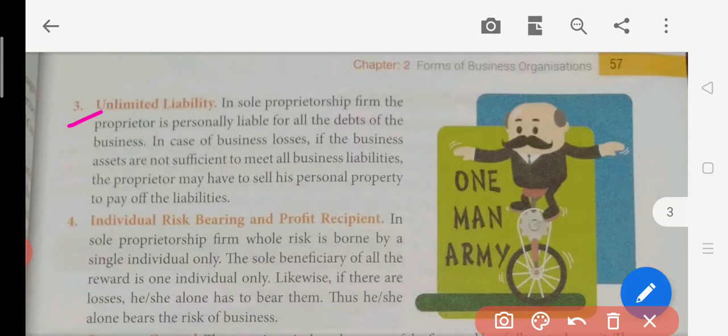In sole proprietorship firm, the proprietor is personally liable for all the debts of the business in the case of business losses. If the business assets are not sufficient to meet the liabilities, the proprietor has to sell his personal properties, pay off the liabilities. Means what they are trying to say here is the liability means देनदारी.